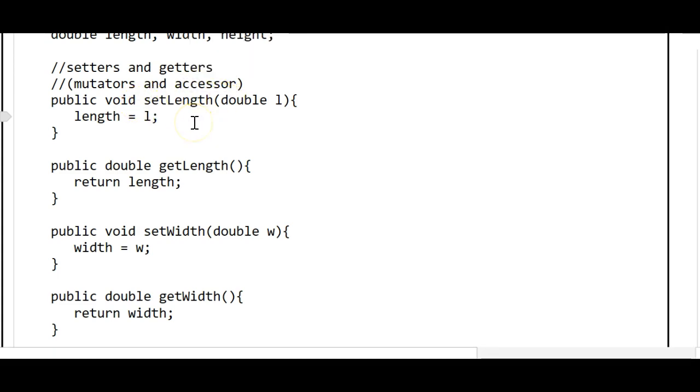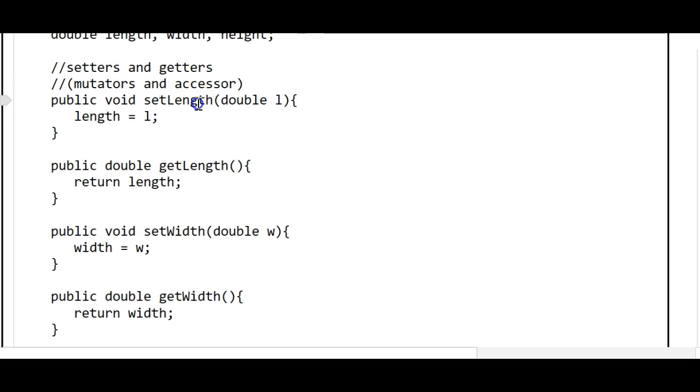So for each of the instance fields length, width, and height, we'll have a setter, so that we have a method to change that instance field if we want to change the length, width, or height of a crate, and also a getter for each of the instance fields so that we can see what the length, width, and height is for a particular crate object without changing it. The setup will be similar for all of our setters and for all of our getters.